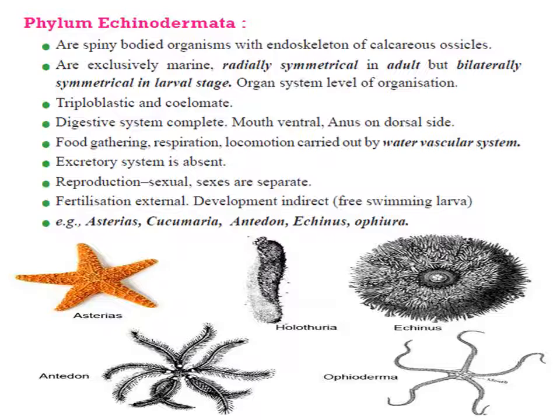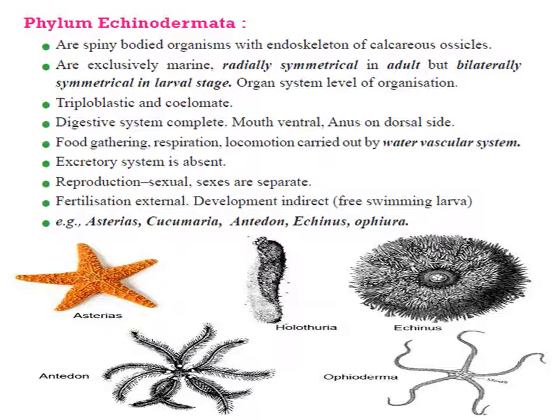They show organ system level of organization. They are triploblastic. The adults in this phylum show radial symmetry, and the larval stages show bilateral symmetry. So it is actually retrogressive development. The larval stage shows a more advanced type of symmetry than the adult.